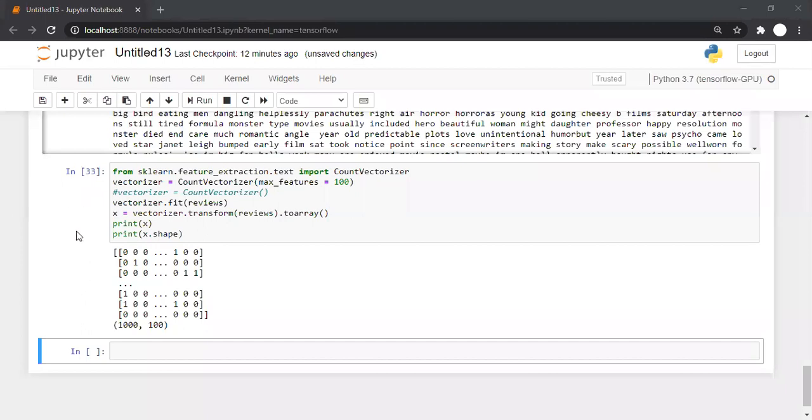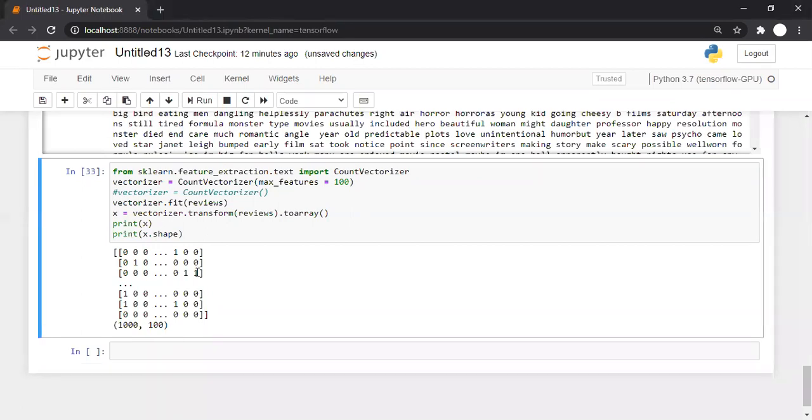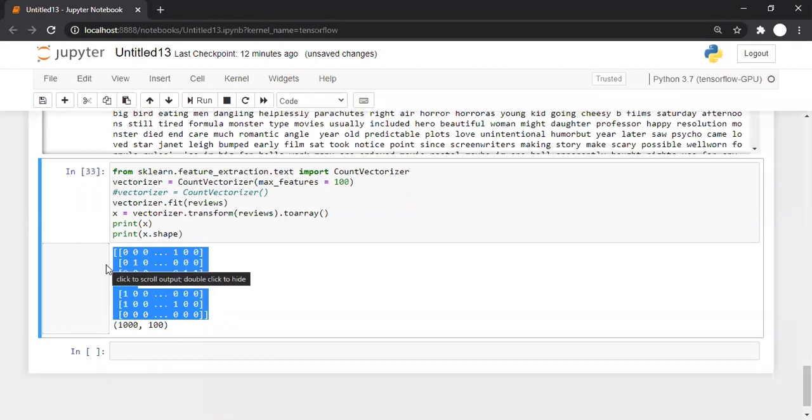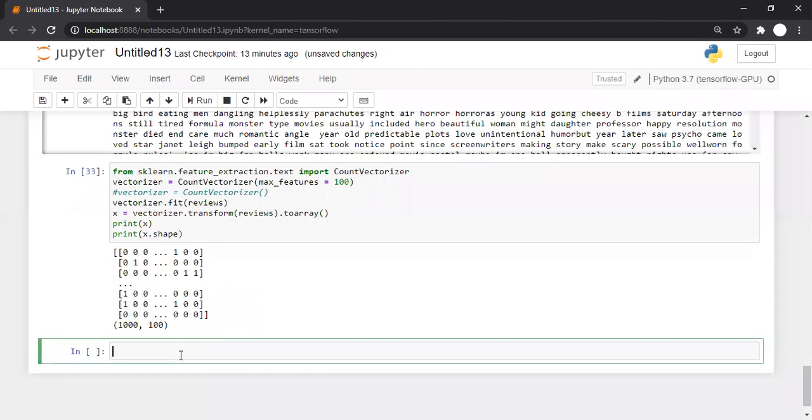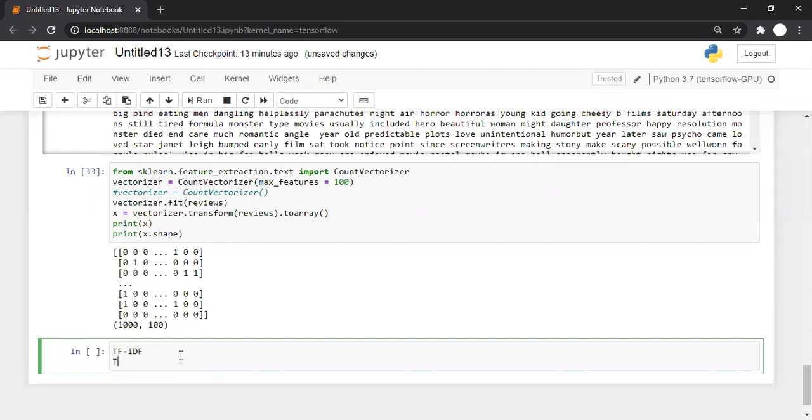Okay, good. So now this is a frequency of every word. Then there is something called TF-IDF. It's one of the most important features for text processing. It's TF hyphen IDF, like term frequency followed by inverse document frequency. TF stands for term frequency. So what do you mean by term frequency? Term frequency means the number of occurrences of a particular word in a review.